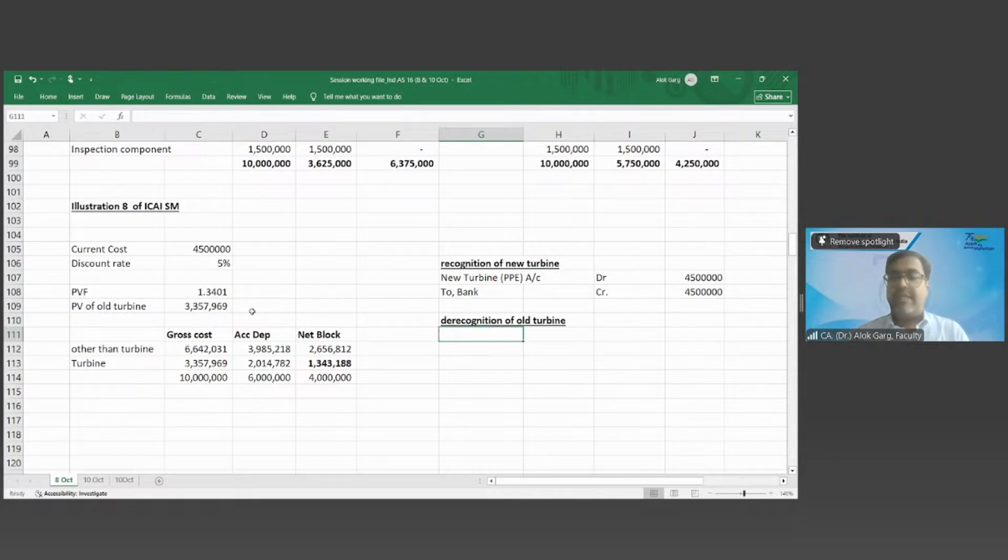Old turbine. What is the value? 13 lakhs 43,000. What is the accounting entry? Yeah, loss on replacement of old turbine, we will credit the old turbine. Yes, sir.